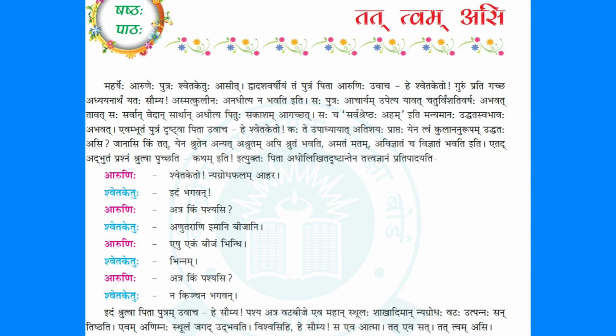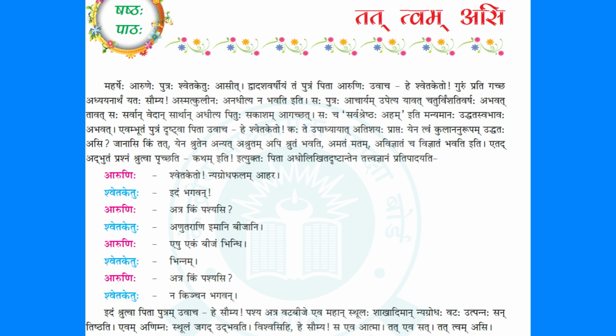So you can calculate, he went at the age of 12, he came back from the teacher at the age of 24, which means he stayed 12 years with his teacher. Abhavat, Tavat, till then, Saha, who is Saha here? Atra Saha Padam Shvetaketave Prayuktam. Saha is Shvetaketu here. Sarvan Vedan. In the introduction I told you what the Vedas are. So students used to study the Vedas. They used to recite the Vedas, learn them by heart, and analyze and understand the Vedic texts in schools, in Gurukulas.